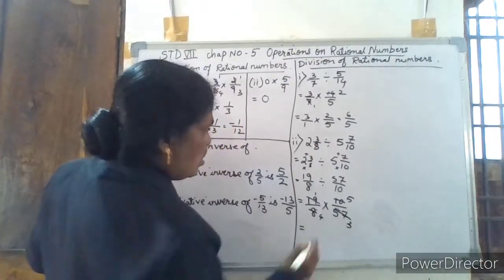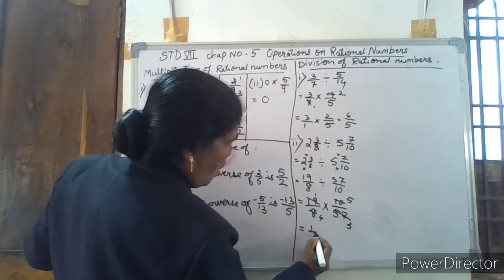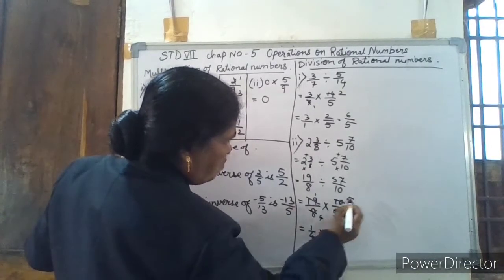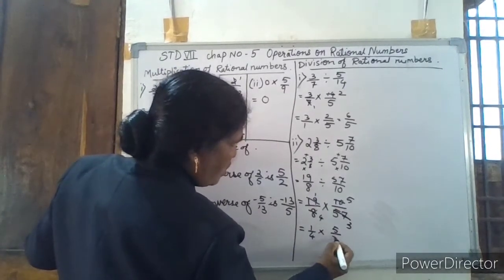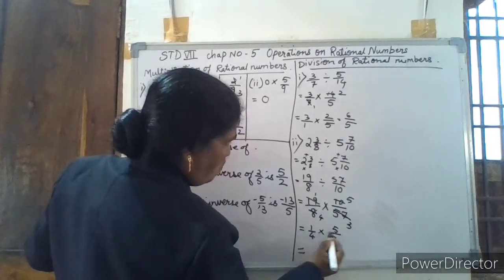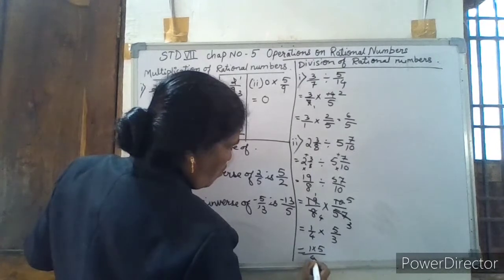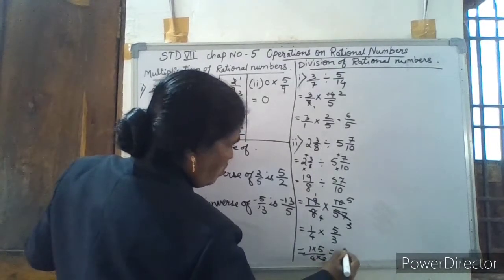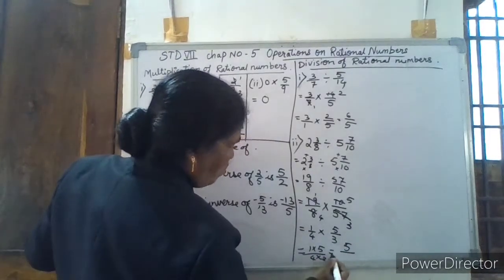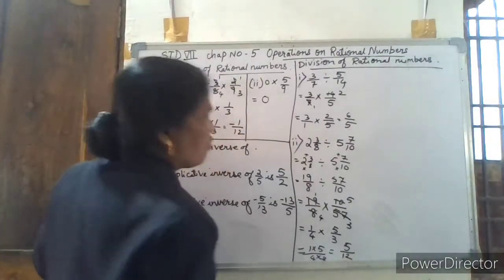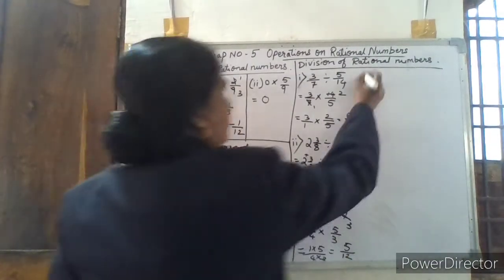Now what is left? 1 by 4 is left here, multiplied by 5 by 3. So multiply numerator into numerator, 1 into 5, upon 4 into 3. So that is equal to 5 upon 12. So this is about division of rational numbers.